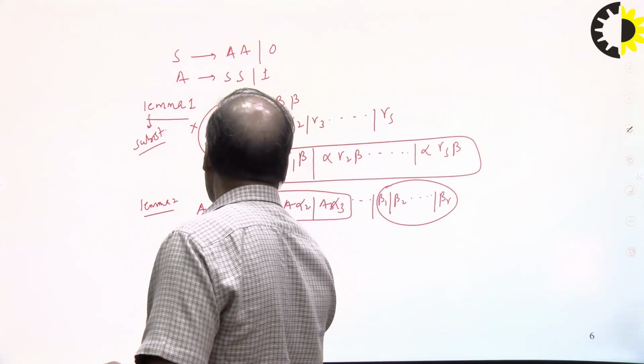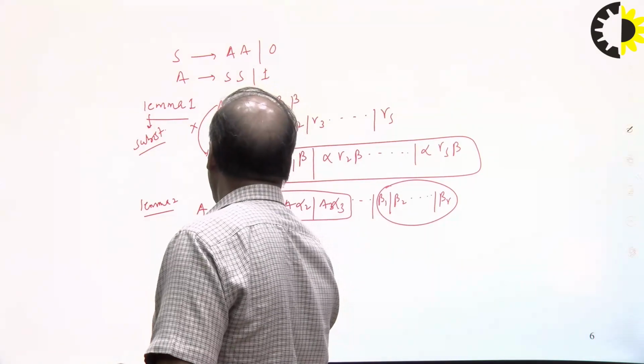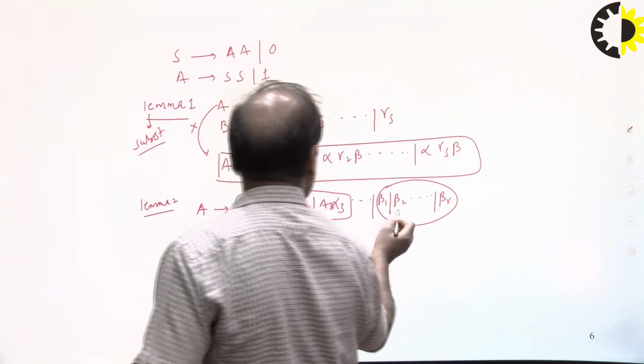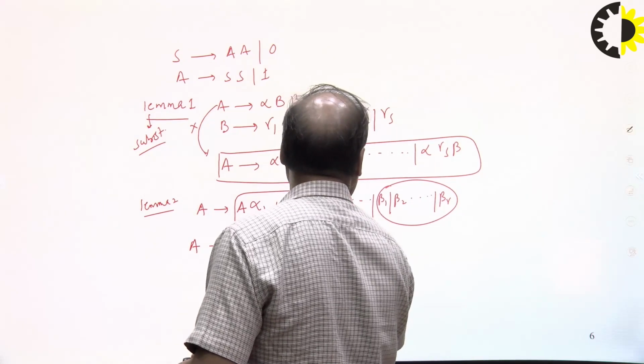Lemma 2 says that you delete these productions and replace them by A goes to beta 1, beta 2, and so on up to beta r.